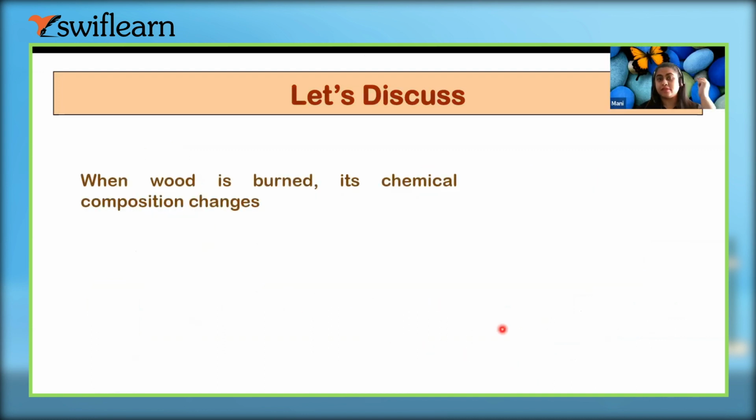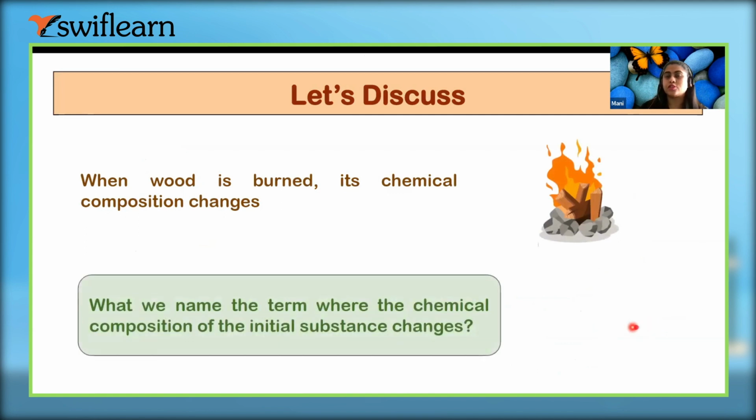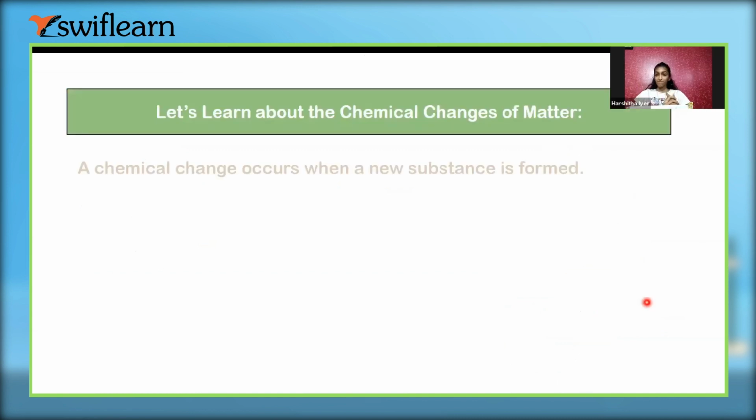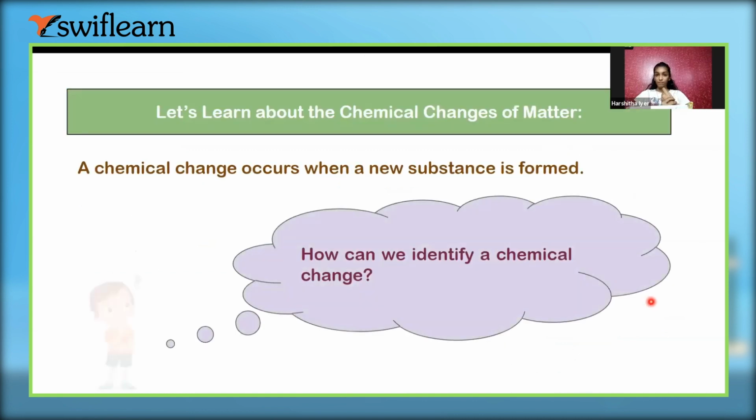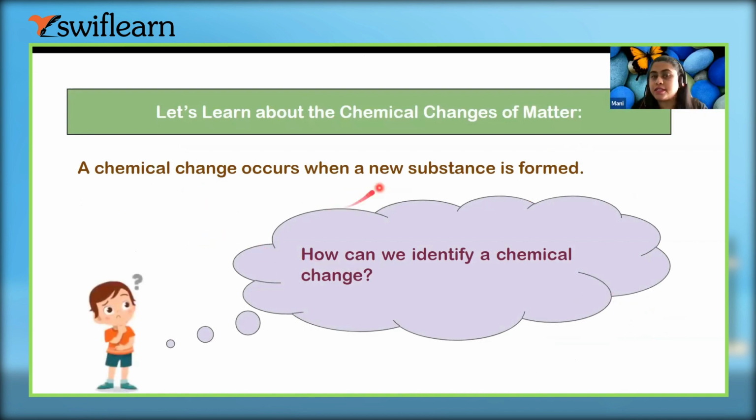So when wood is burned, the chemical composition changes. So what do we call these types of changes? Chemical changes, yes. A chemical change occurs when a new substance is formed. When we burn the wood, we get ash, we get carbon dioxide, carbon monoxide as well. How can we identify a chemical change?